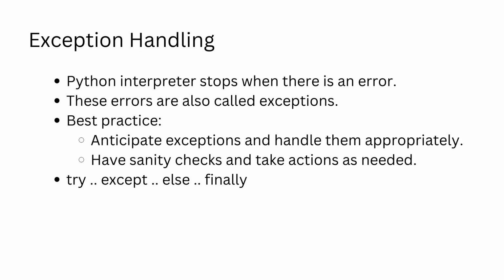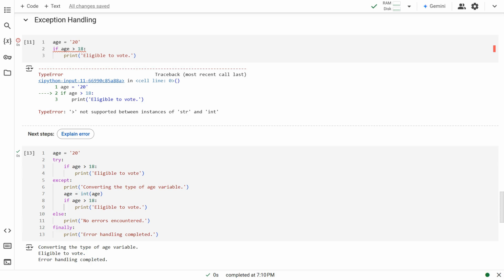Let us see exception handling in action. In the first example, you are writing a simple program to check if a person is eligible to vote. You check if the person is above 18 years of age and take an appropriate decision. But, for some reason, the value in the variable comes up as a string. This causes the code to break, with a type error exception.